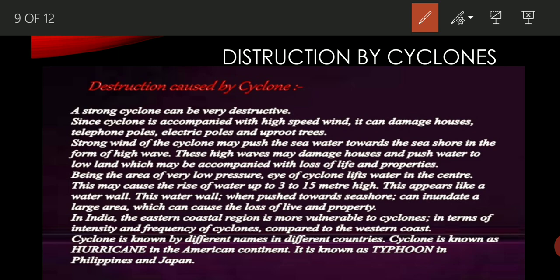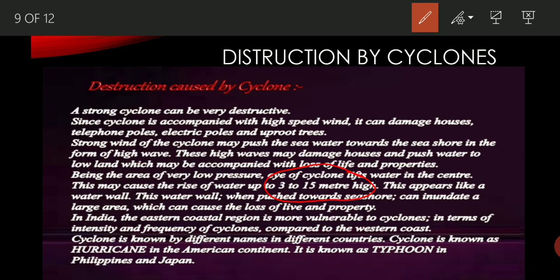These high waves may damage houses and push water to low land, which may be accompanied with the loss of life and property. Being the area of very low pressure, the eye of the cyclone lifts water in the center. This may cause the rise of water up to 3 to 5 meters high. Because of cyclone, water rises up to 3 to 15 meters high. This appears like a waterfall, and this waterfall, when pushed toward the seashores, can inundate a large area. This can cause the loss of lives and properties.